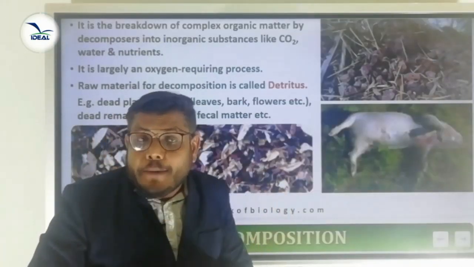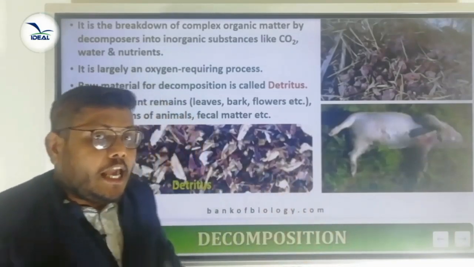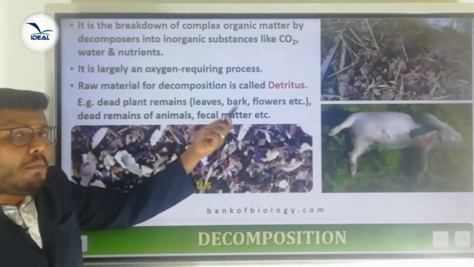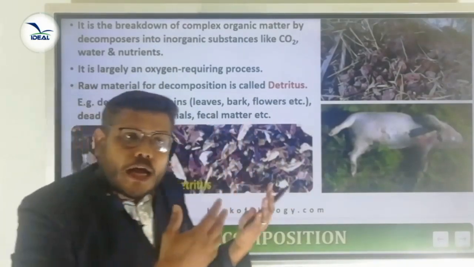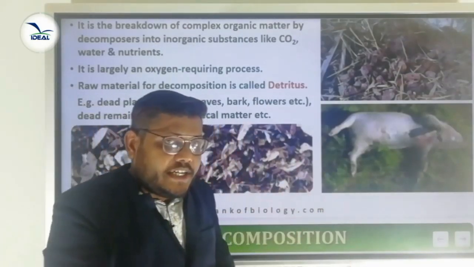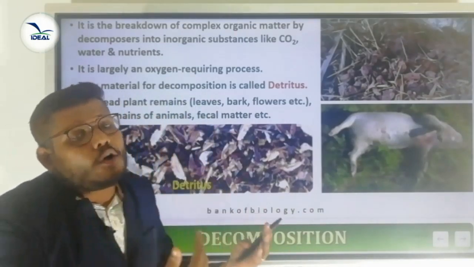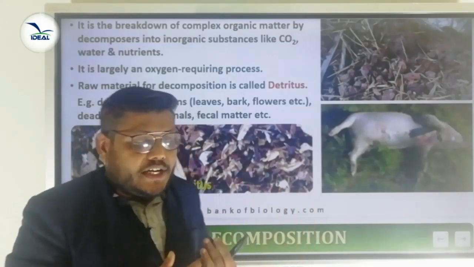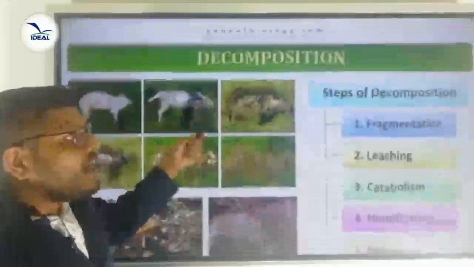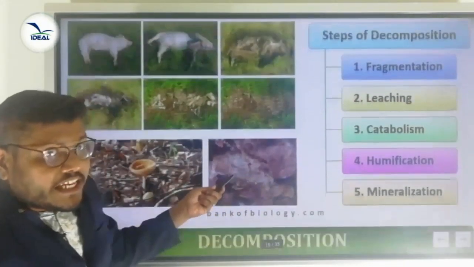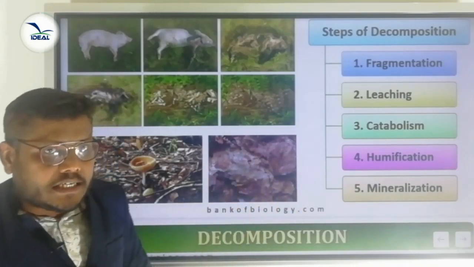Detritus is of two types, above ground detritus and below ground detritus. Above ground detritus are leaves, bark, flowers, dead remains of animals, fecal matter. Below ground detritus means dead roots and other parts. The steps involved in the process of decomposition are fragmentation, leaching, catabolism, humification and mineralization.